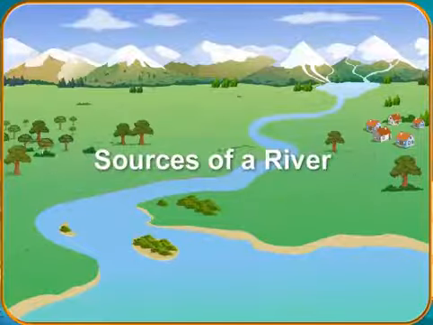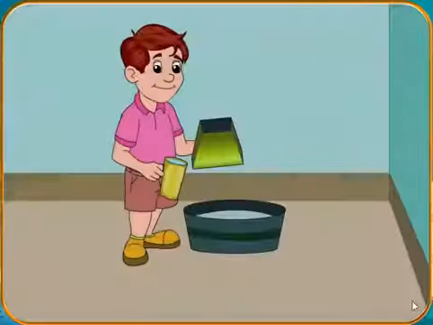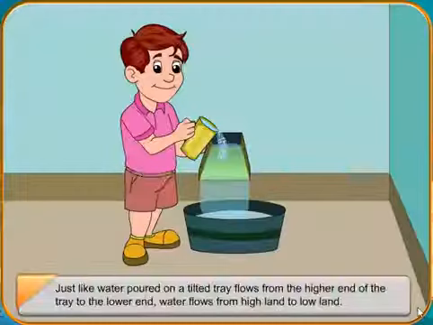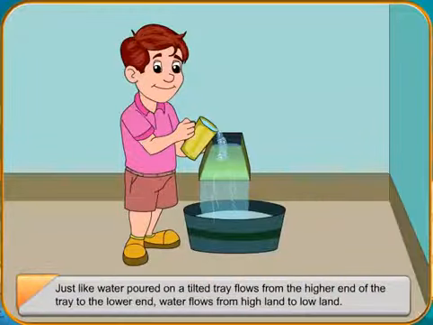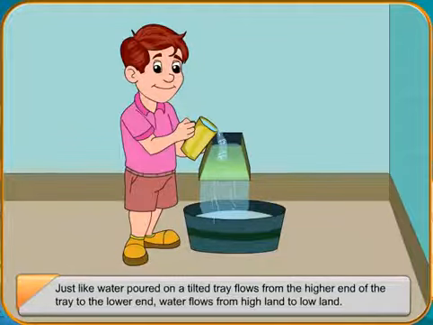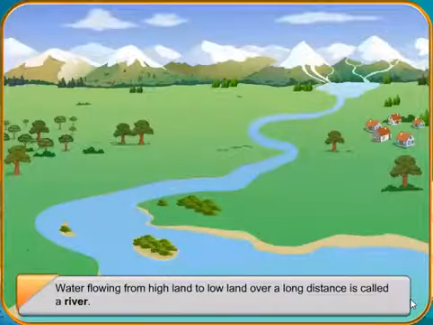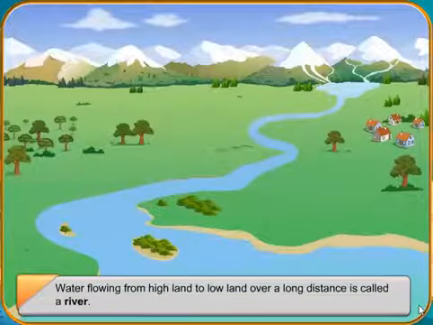Sources of a river. Just like water poured on a tilted tray flows from the higher end of the tray to the lower end, water flows from highland to lowland. Water flowing from highland to lowland over a long distance is called a river.